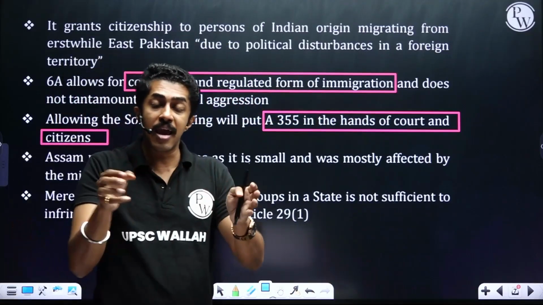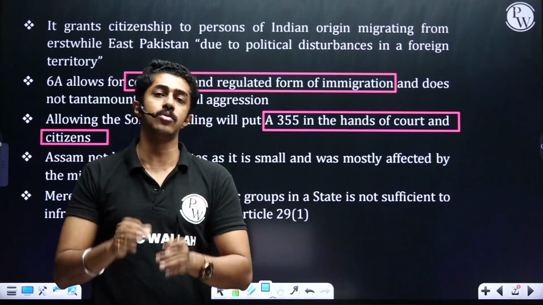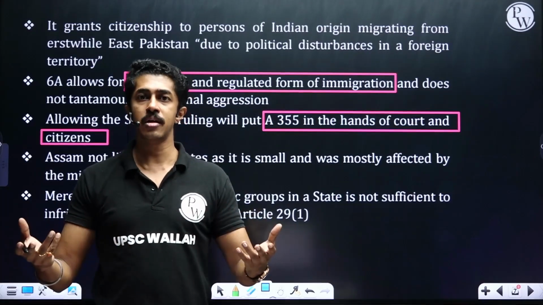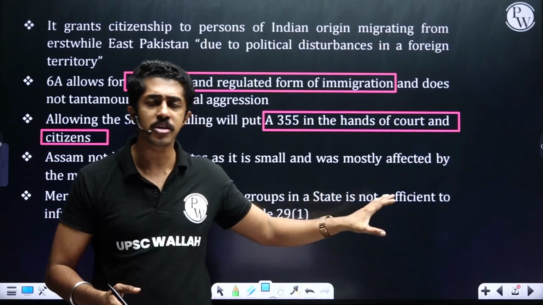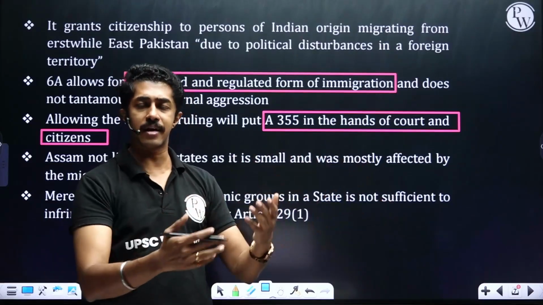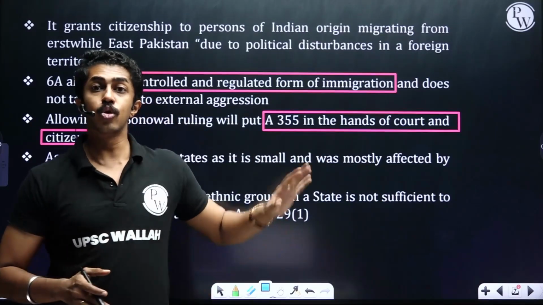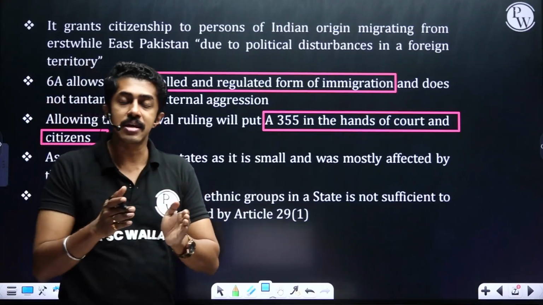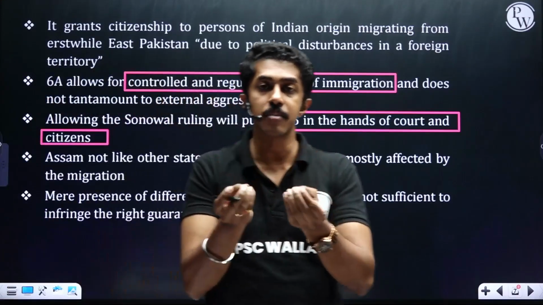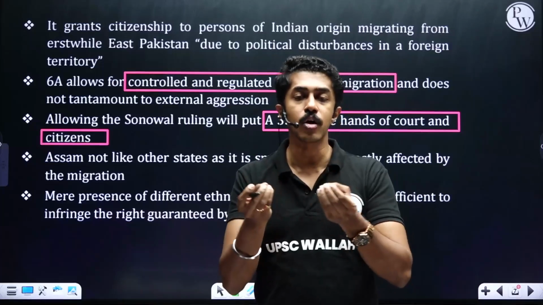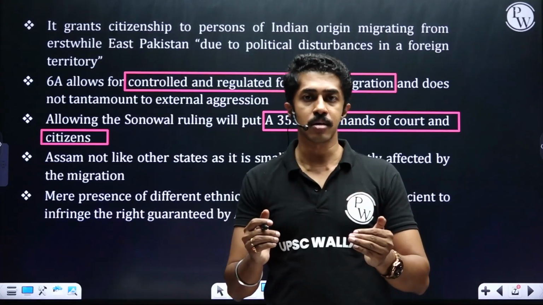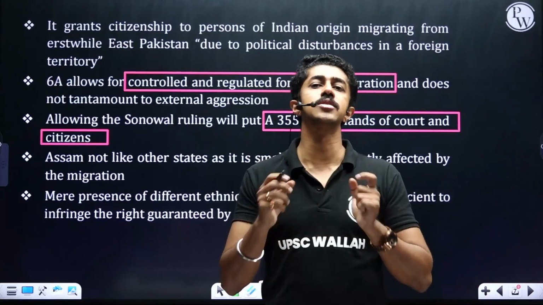So taking away the legislative and executive rights will amount to what actually? Judicial adventurism. It is not the judiciary's job to decide what is external aggression and what is not. So the judiciary is staying within its limit, which is basically one of the fundamental principles of our constitution. Clear division of powers is there. At the same time, cooperation is also there.